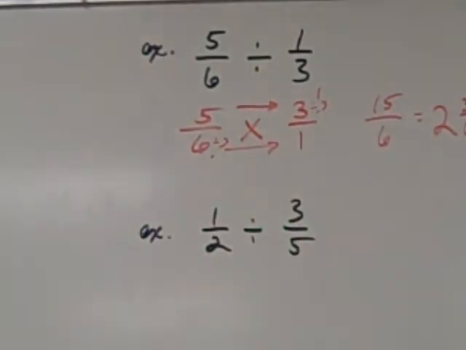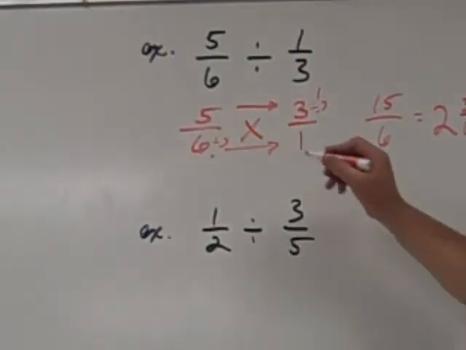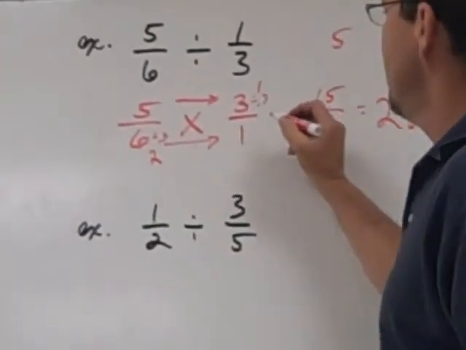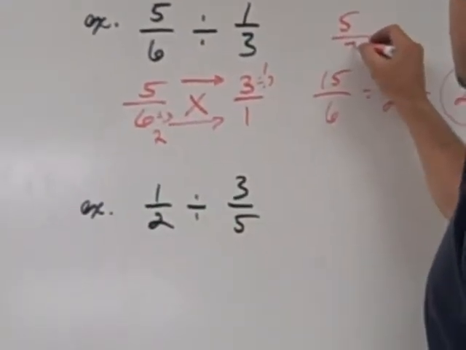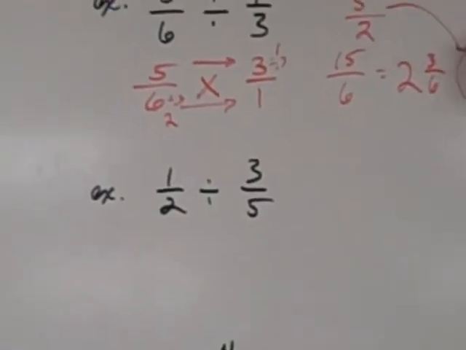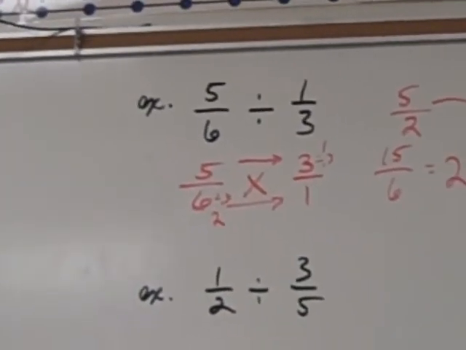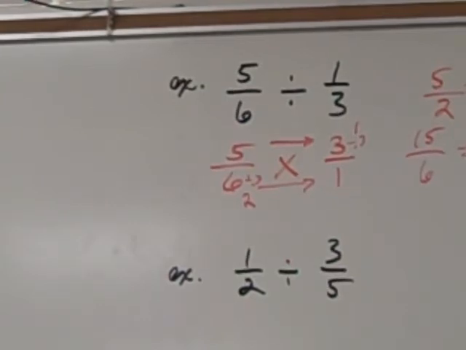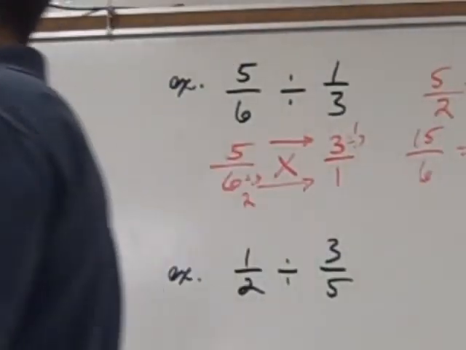6 divided by 3 is not 3. Would y'all quit minusing and plussing today? 6 divided by 3. 2. 5 times 1? 5. 2 times 1? 2. How many 2s make 5? 2. How many leftovers? 1. We get the same thing.